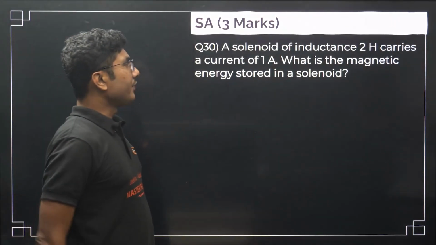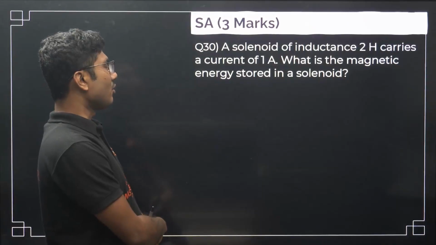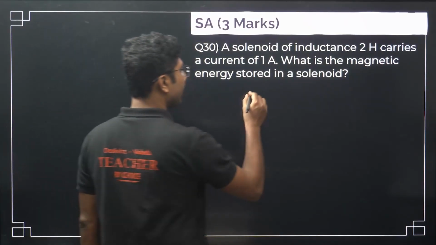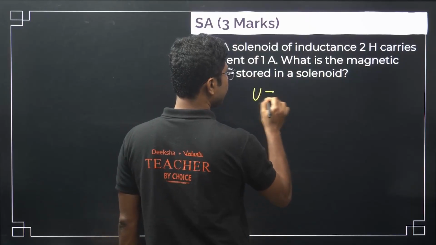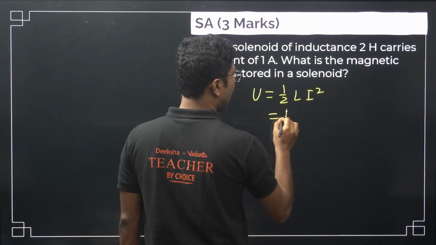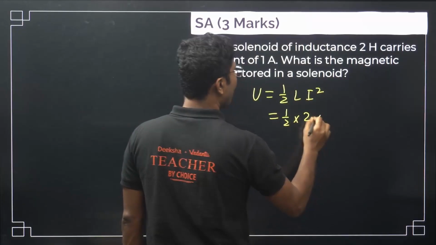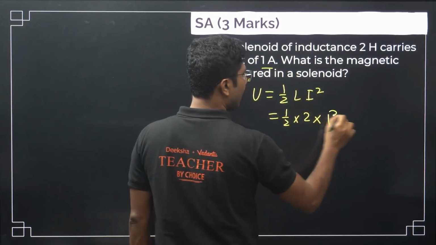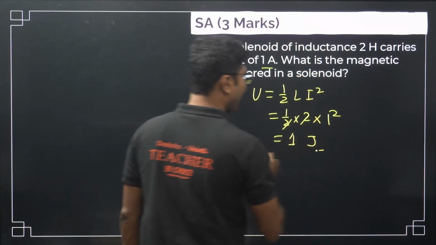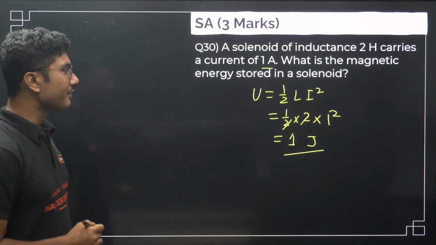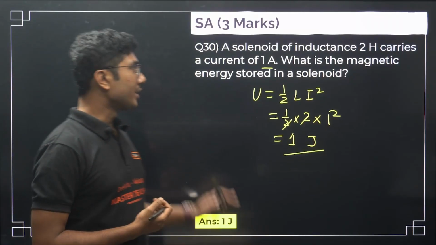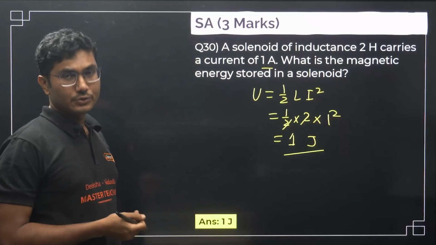A solenoid of inductance 2 Henry carries a current of 1 ampere. What is the magnetic energy stored in the solenoid? Magnetic energy stored in a solenoid is half Li square. So it is half, L is 2, current is 1 ampere, so it will be cancelled. So 1 joule is the magnetic energy. The unit joule is very, very important in this case. 1 joule is the unit of energy. So 1 joule is the magnetic energy stored in the solenoid.